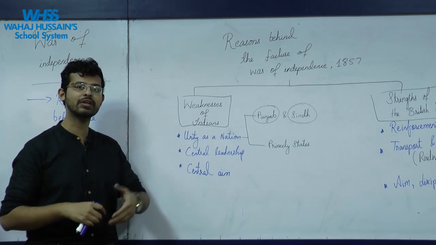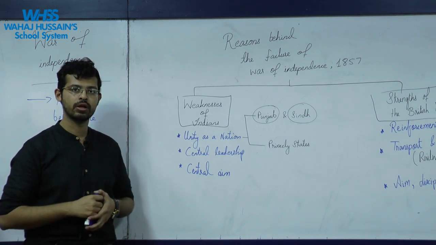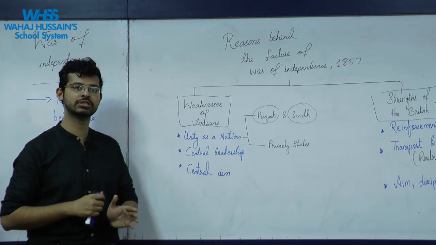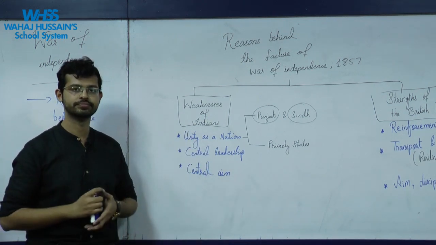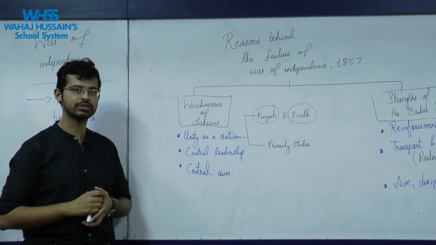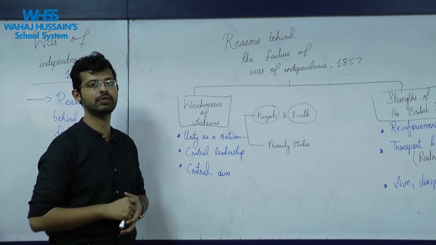And some of them were fighting for their own rights, for their own piece of land. No one was thinking in the broader picture, no one was thinking for all of India. And so this also resulted in the failure of the War of Independence 1857.